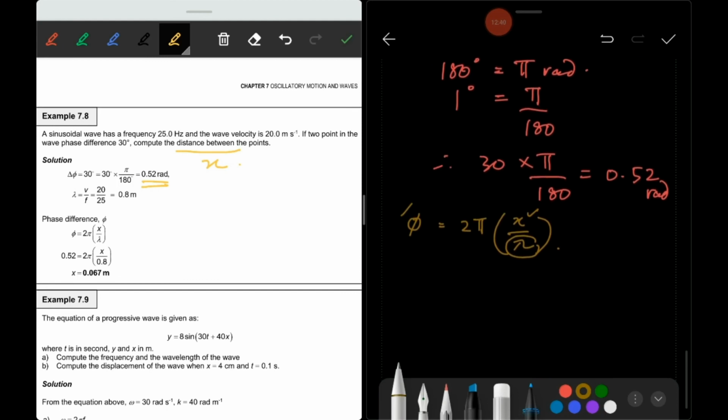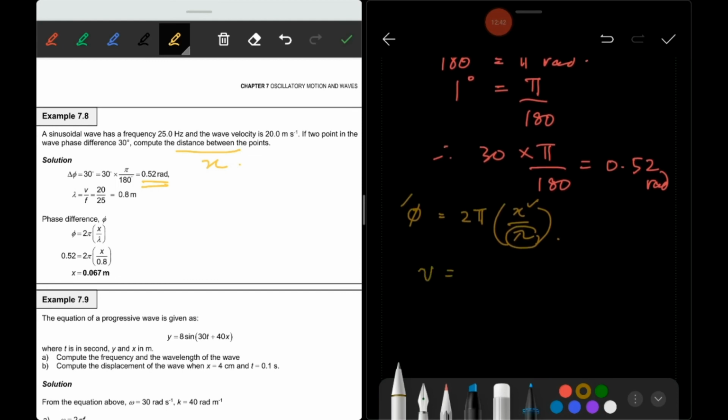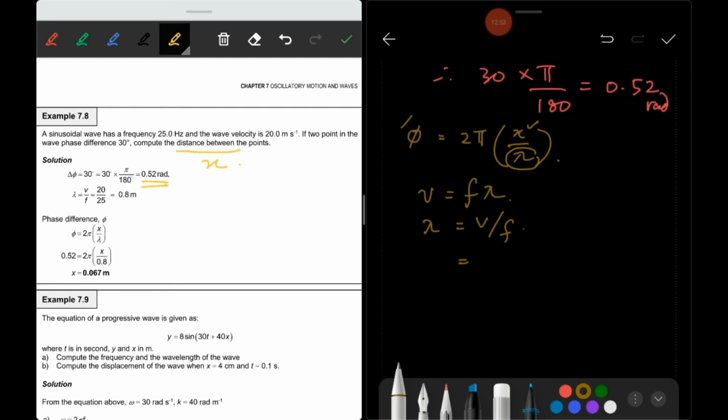The wavelength can be determined by using v is equal to f lambda, so lambda is equal to v divided by f, which is 20 divided by 25, equal to 0.8 meter.